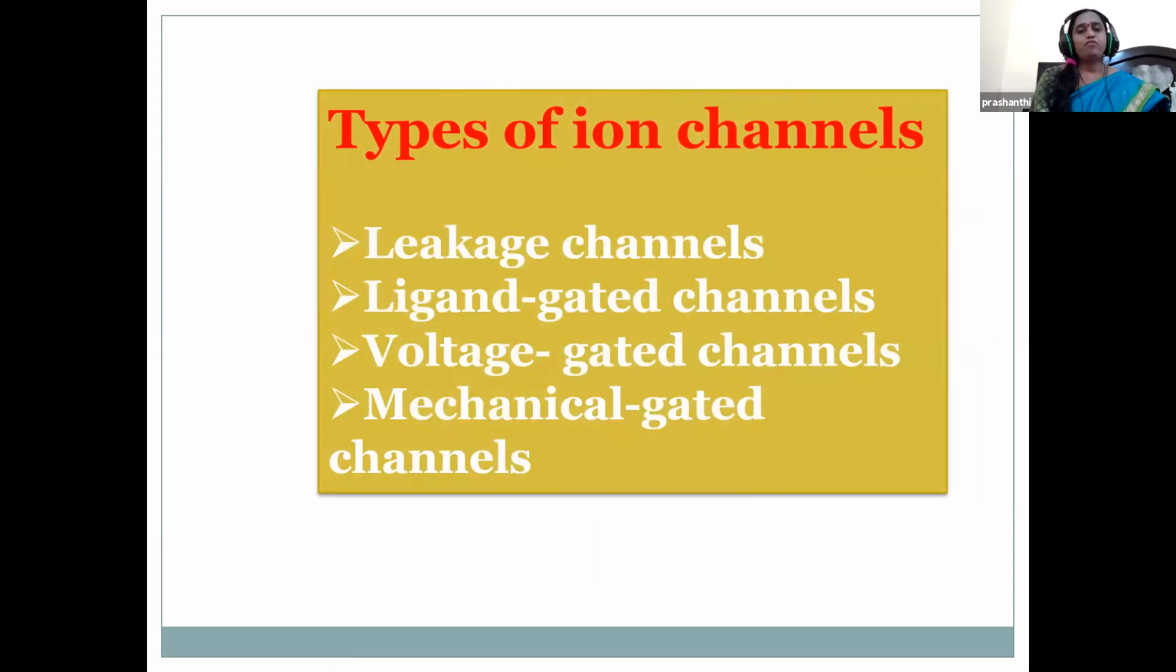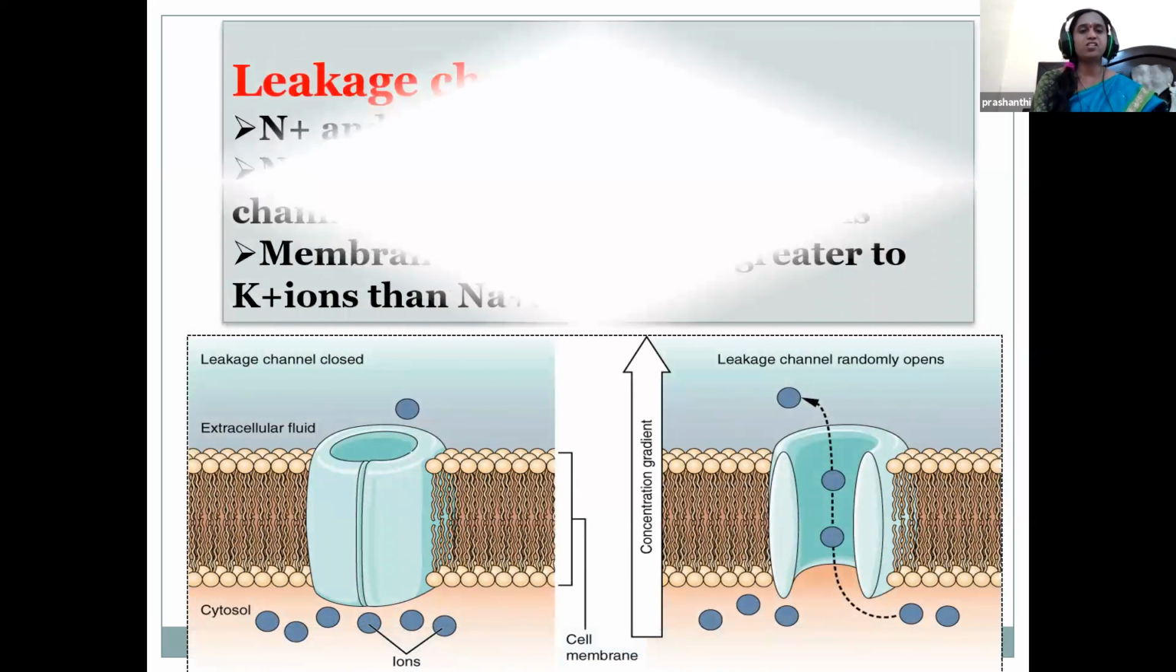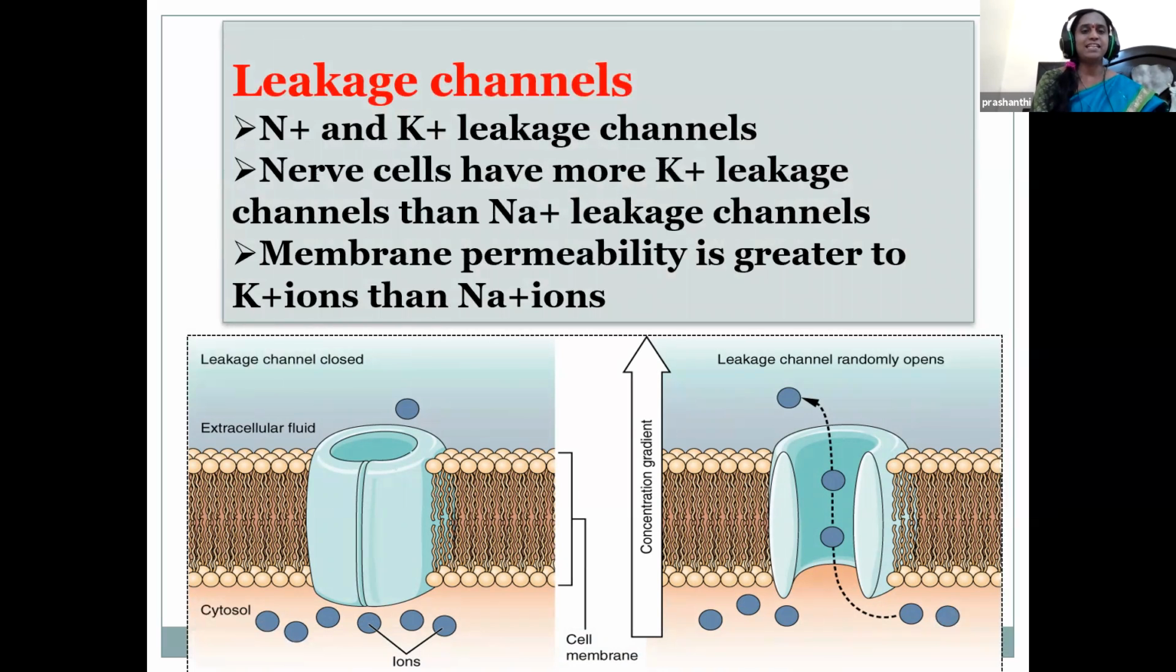Then what are the types of ion channels? They are of different types, children: leakage channels, ligand gated channels, voltage gated channels, and mechanical gated channels. Let's see one after the other. This is a picture of leakage channels, children. The name itself says leaking. The cell membrane contains protein channels called leak channels that allow sodium or potassium to leak down their concentration gradient.